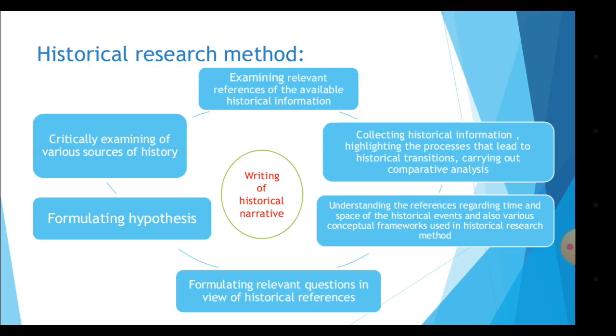So we will see what is the historical research method. Examining relevant references of the available information. So we need to study the references first. Then collecting historical information, highlighting the process that leads to historical transition. So every historical phase has certain transition. Carrying out comparative analysis. Analysis means we need to do the reasoning.